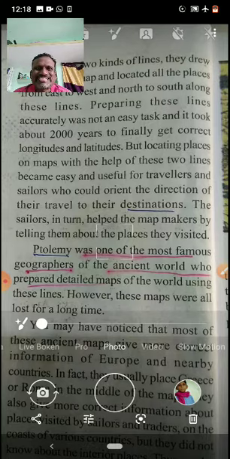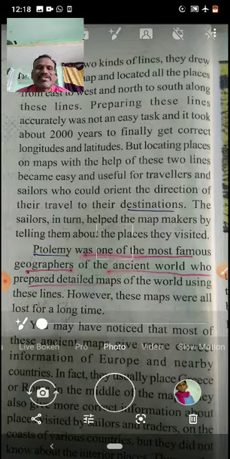The sailors in turn helped the map makers by telling them about the places they visited. Again, these map makers often consulted sailors, and they took their opinions while traveling on the ocean. What did they see?